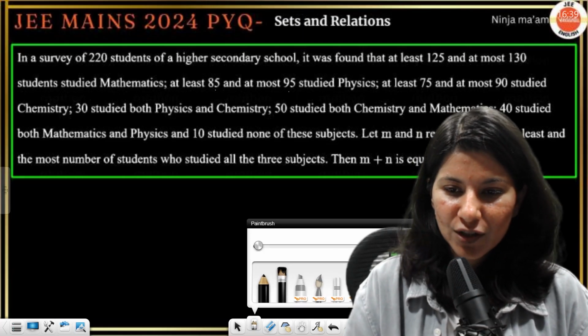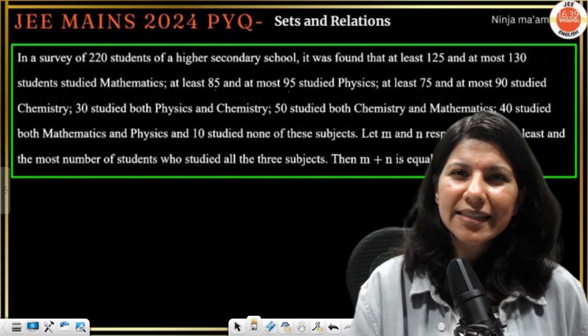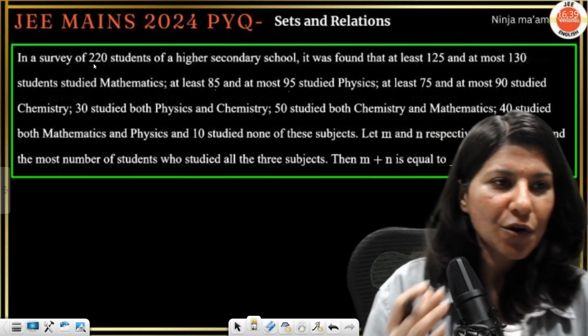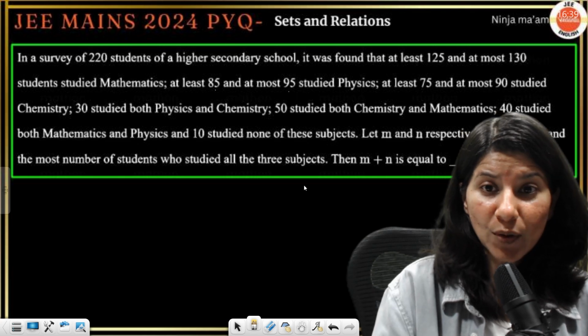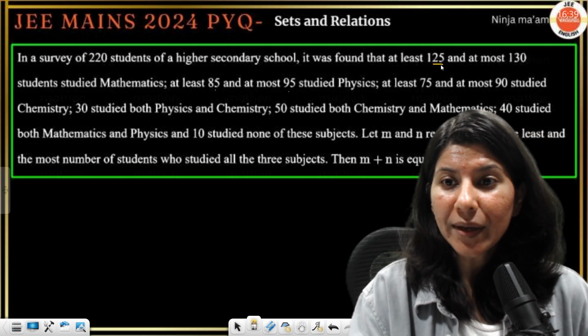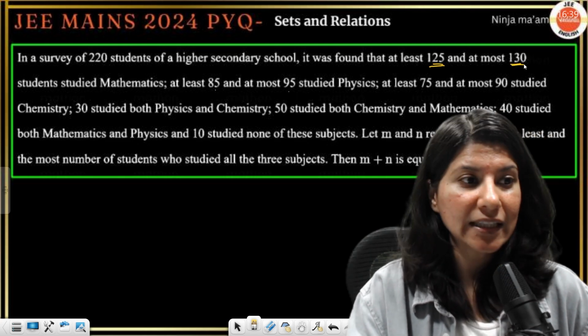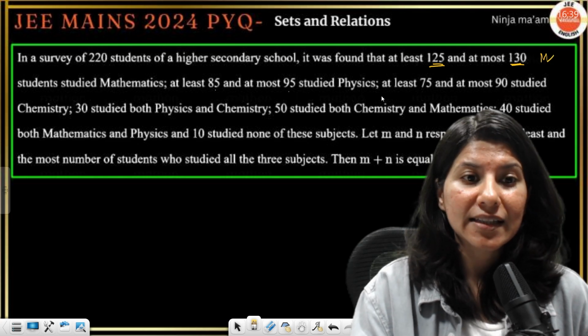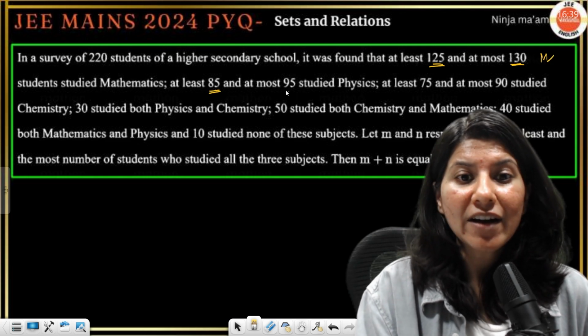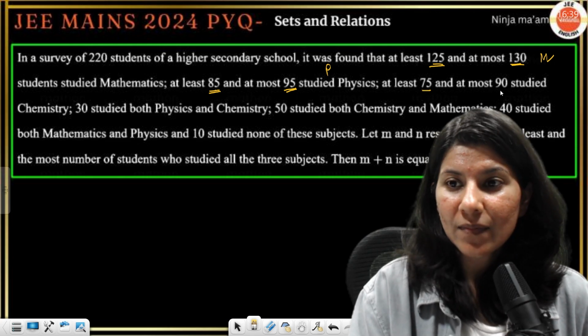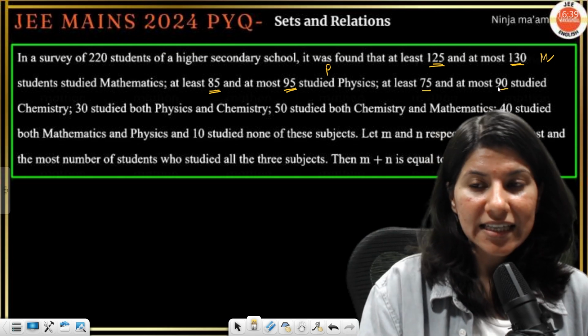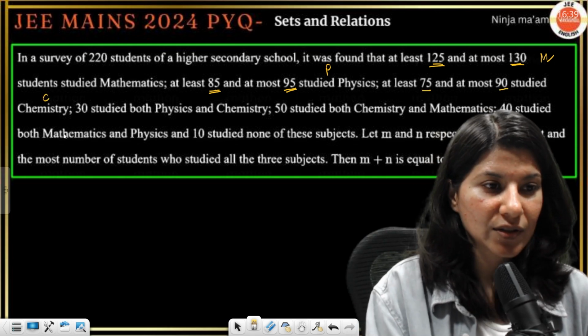This very first question is from the basics of sets. In a survey of 220 students of a higher secondary school, it was found that at least 125 and at most 130 studied mathematics. At least 85 and at most 95 studied physics, and at least 75 and at most 90 studied chemistry.